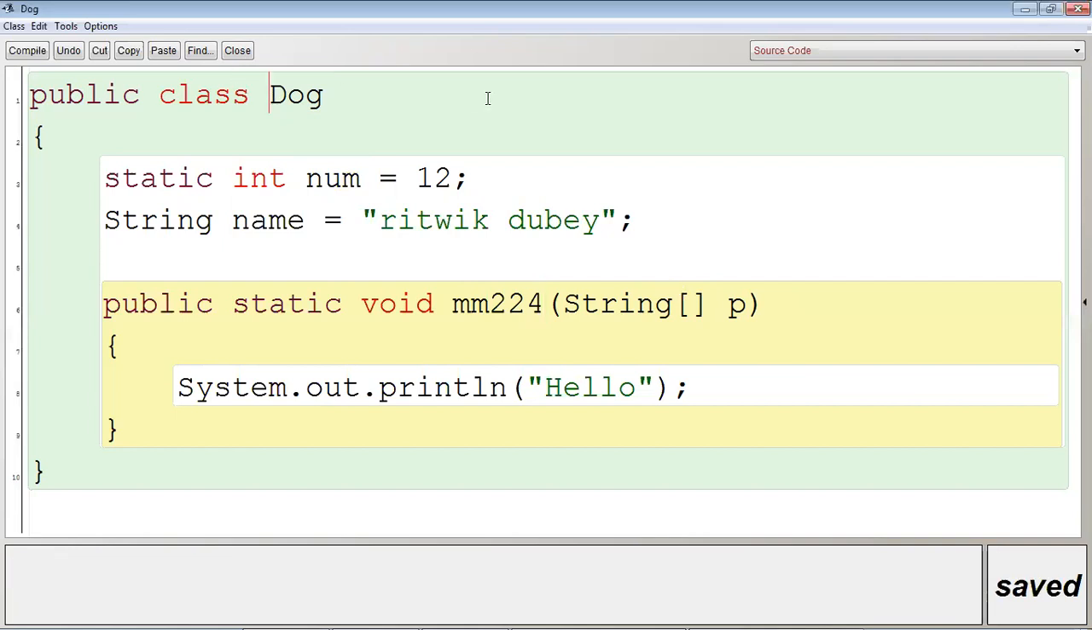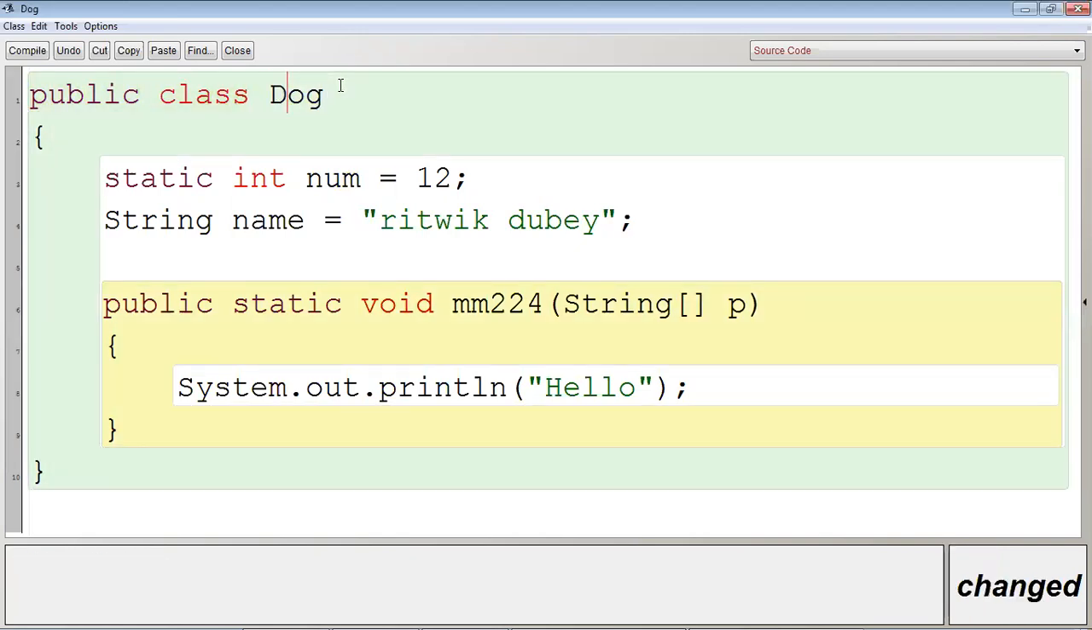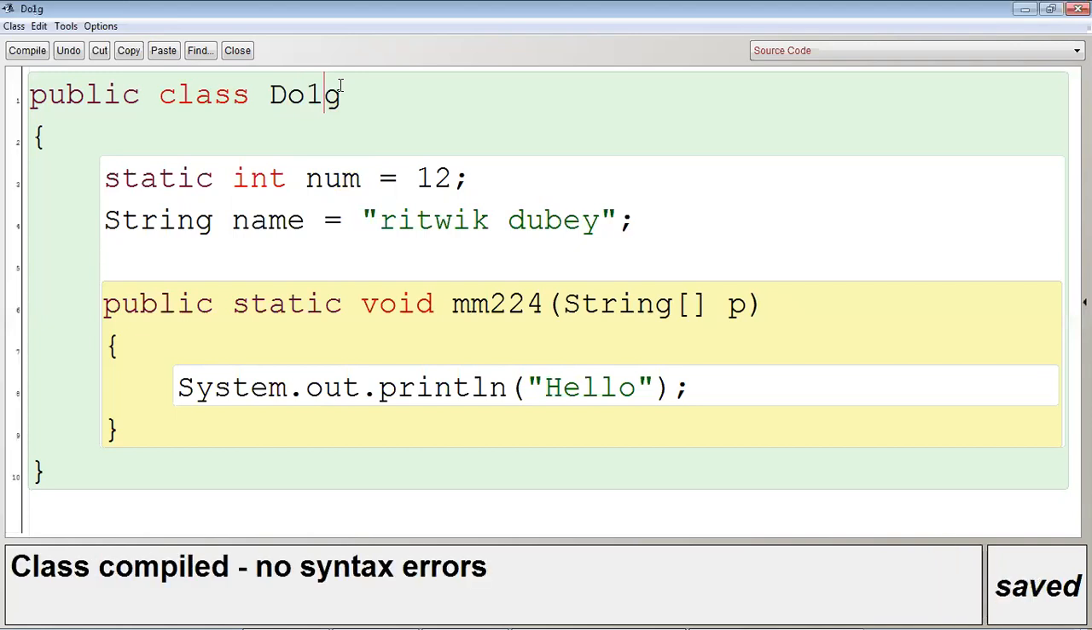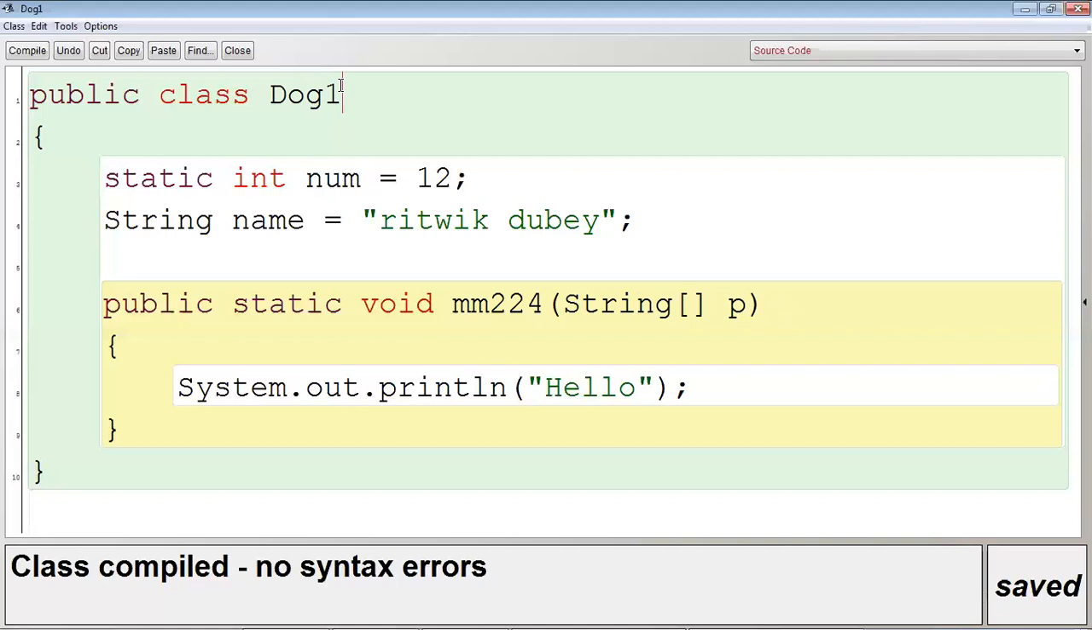It must not begin with a digit. I cannot write 1dog. Control K, you can see I'm getting error. Can I write 1 in between? Yes, it's allowed. Can I write 1 at the end? Yes, it's allowed. But identifier name must not begin with a digit. Identifier का नाम digit से start नहीं होना चाहिए. Second क्या था?